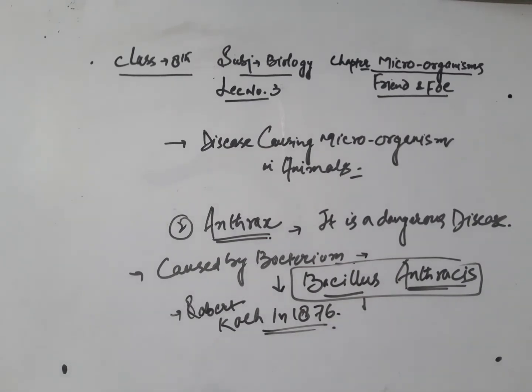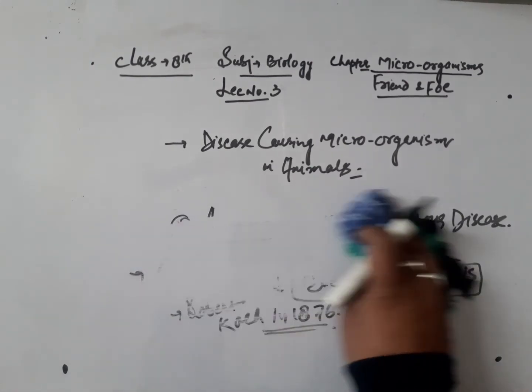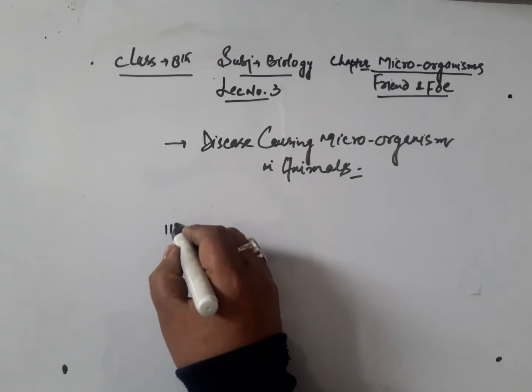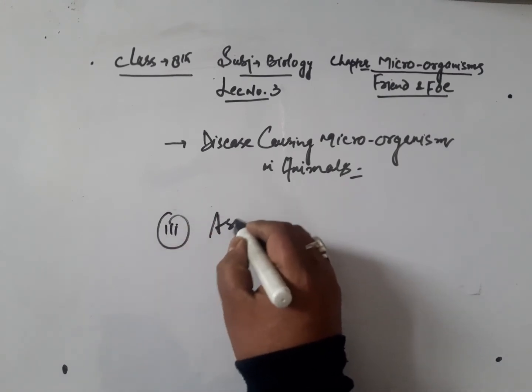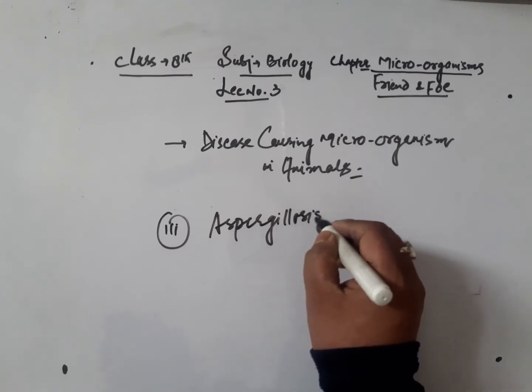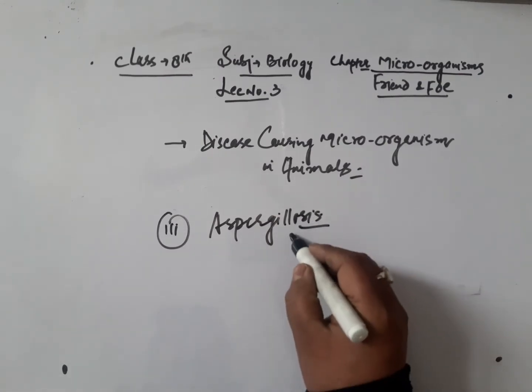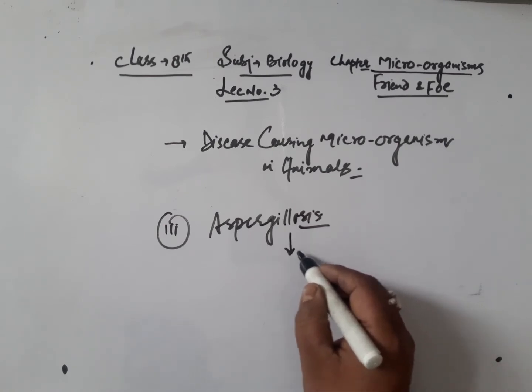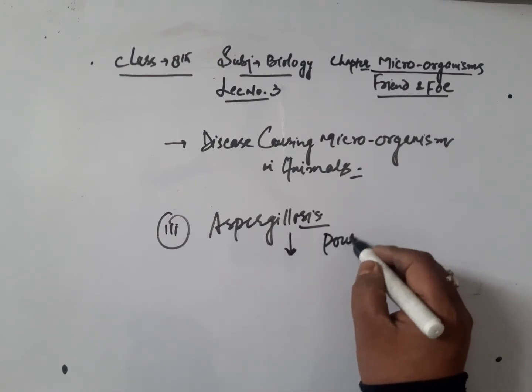Third disease that is caused by microorganisms in animals, we call it aspergillosis. This disease especially is caused in poultry birds.